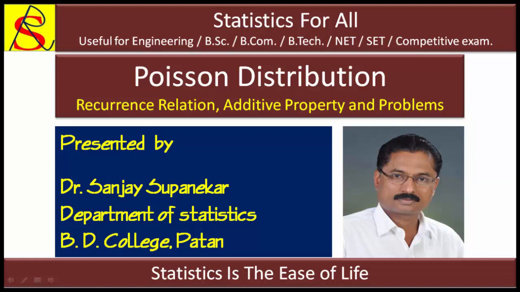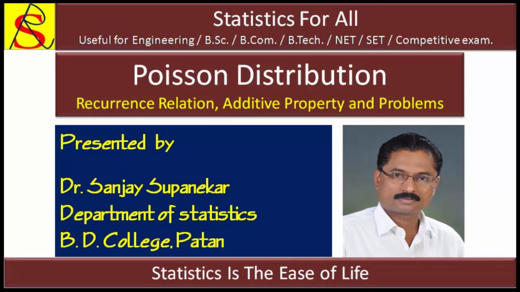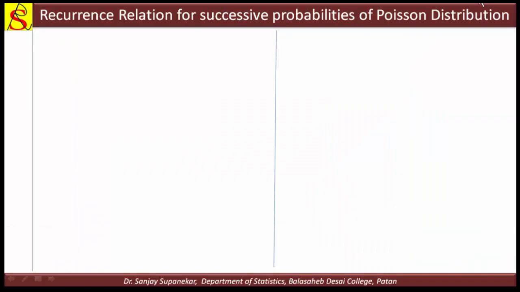Hello students, in this lecture we will discuss the recurrence relation, additive property and some problems on Poisson distribution. So first we discuss the recurrence relation for successive probabilities of Poisson distribution. Friends, recurrence relation for successive probabilities means if we get this relation, then we can find the successive probabilities.